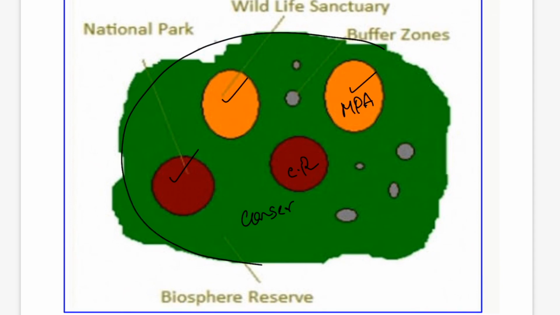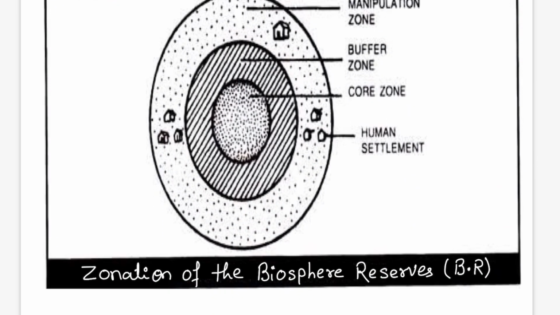So in one biosphere reserve many national parks and wildlife sanctuaries can be there, and it may also happen that only one or two national parks and wildlife sanctuaries are there. It depends upon the size of the biosphere reserve, and the size of the core area, by the biogeographic unit area. This is the diagrammatic representation of the core area, buffer area, and your transition area, which is also known as the manipulation zone. The manipulation zone is the transition area, remember this. And human settlements, the communities, the tribal people, you will always find in the transition area.